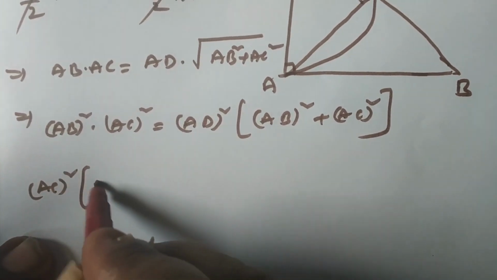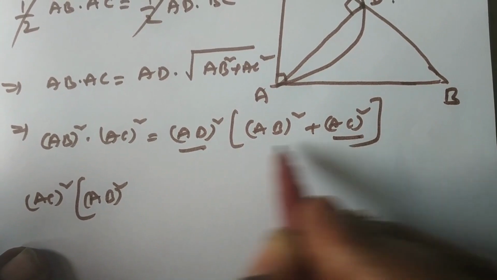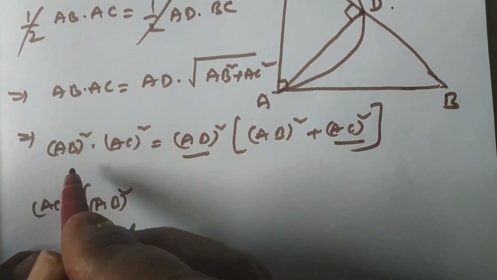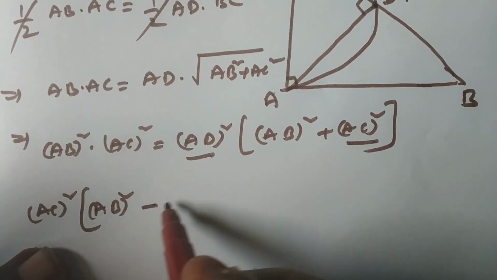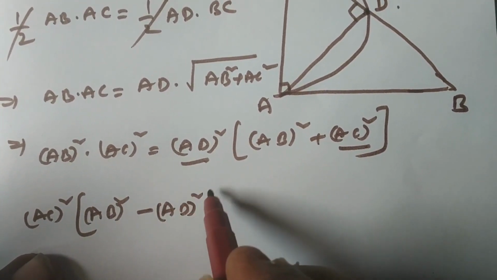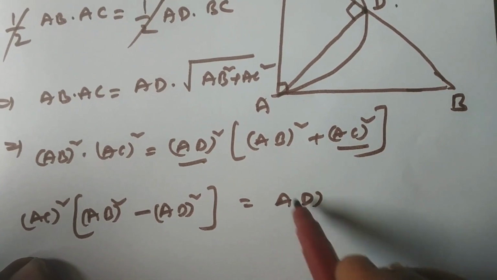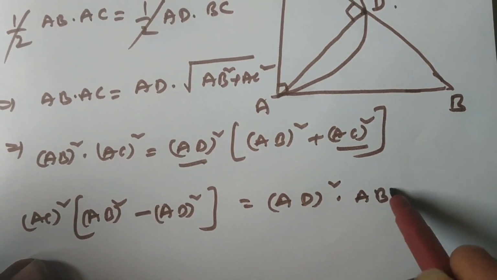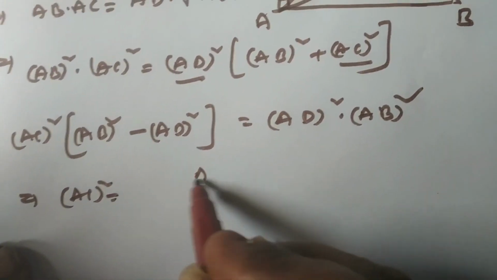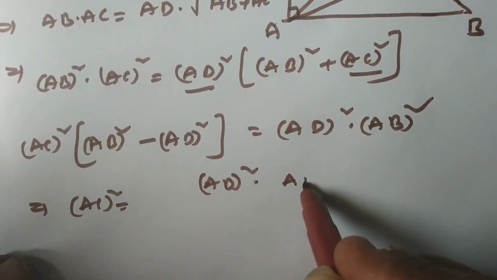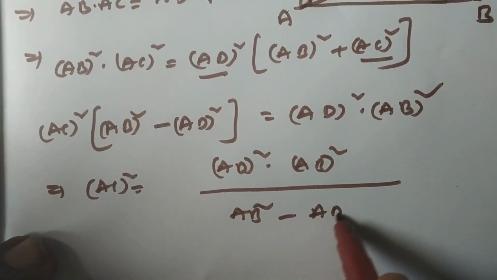AC square into AB square minus AD square is equal to AD square into AB square. Implies what is my AC square? AD square into AB square by AB square minus AD square.